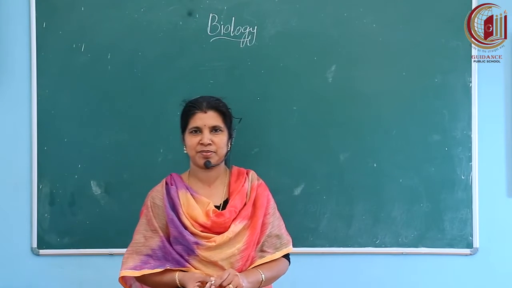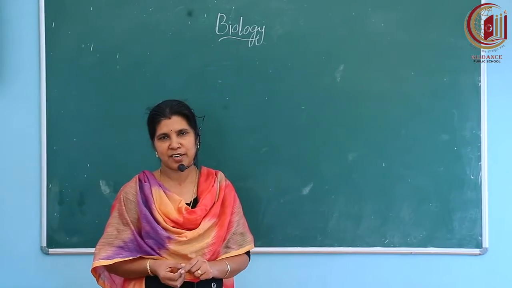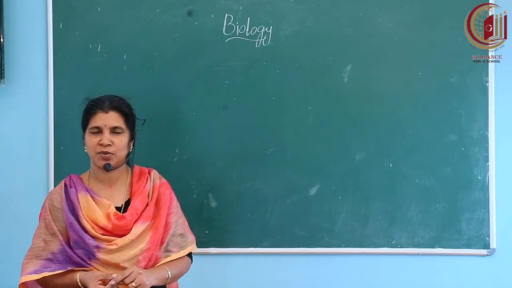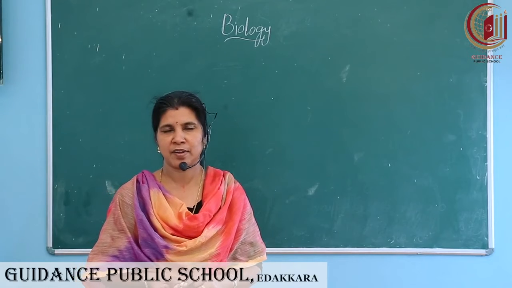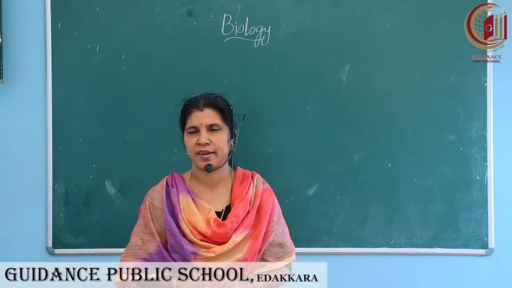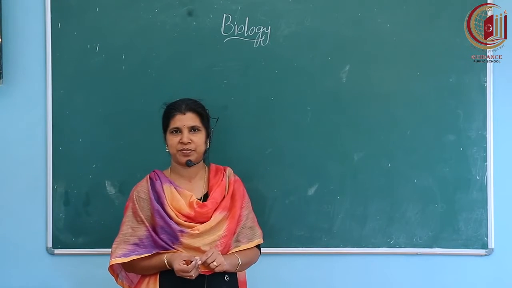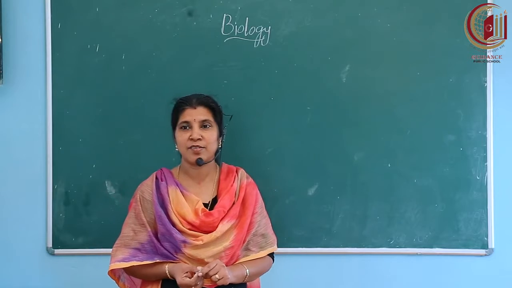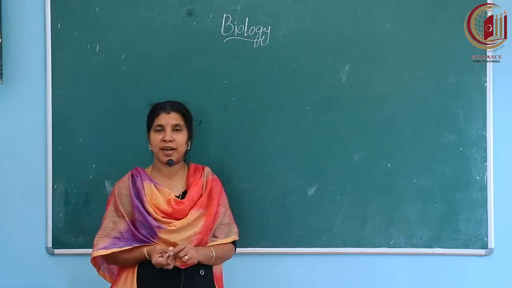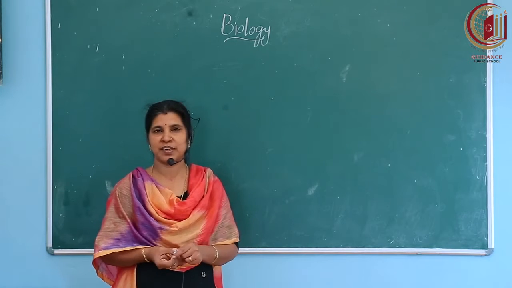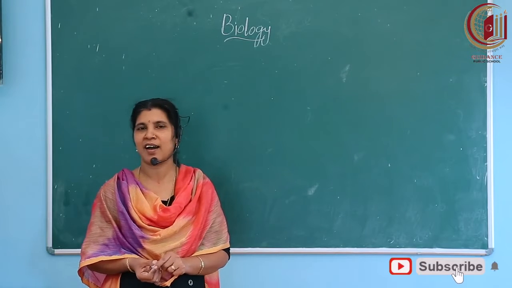Hi children, good morning. In last class we discussed nutrition of human beings. You studied it's a type of heterotrophic nutrition. Human beings take organic complex food from outside and digest it in their body. That is why it is called heterotrophic nutrition. It means human beings are consumers. They consume the food materials produced by others. They cannot produce the food materials. That's why they are called heterotrophs.